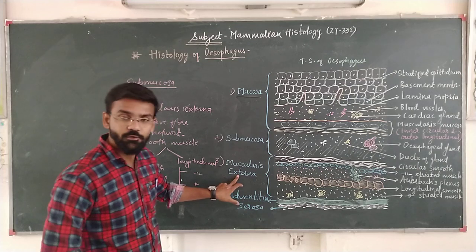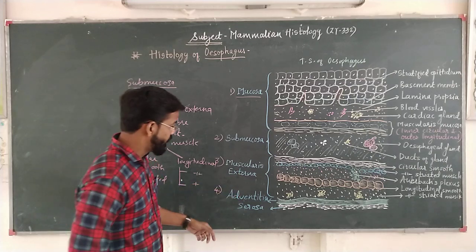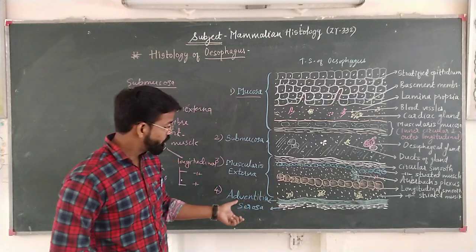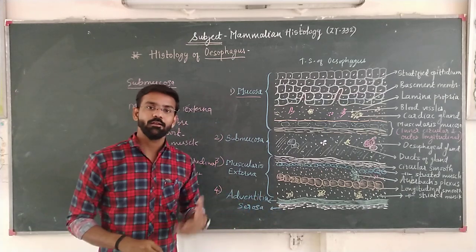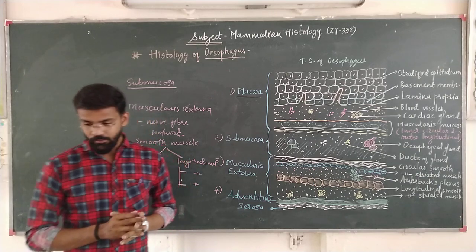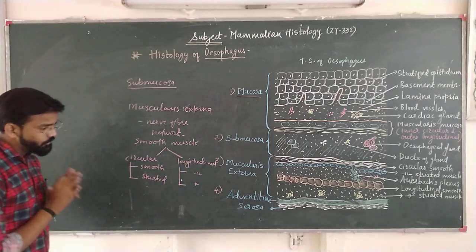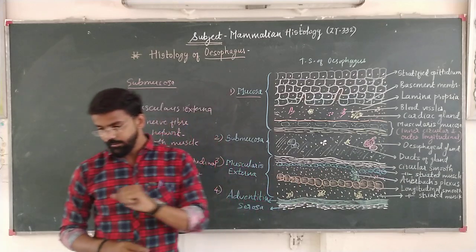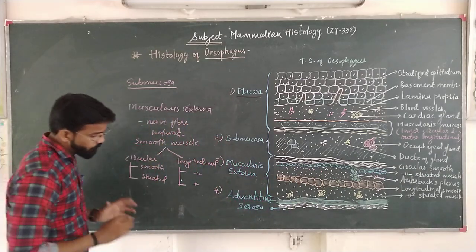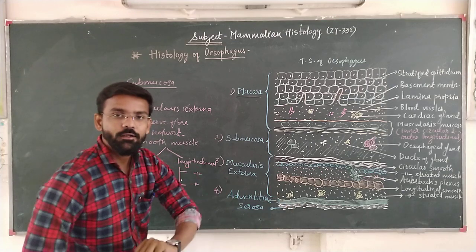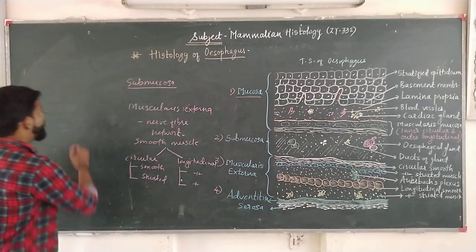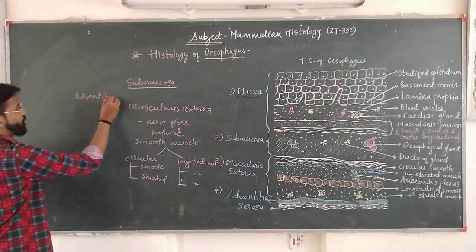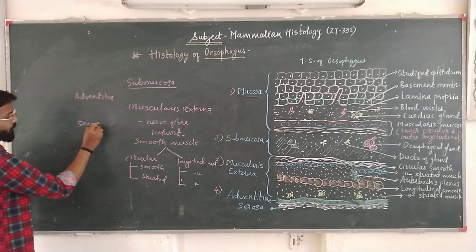After the end of the muscularis externa muscle layer, the smooth muscle fibers are arranged either loosely or tightly. Now, in case of esophagus, this layer is formed by areolar tissue, and this part is connected with surrounding tissue. Therefore, here two terms are used, that is adventitia and serosa.